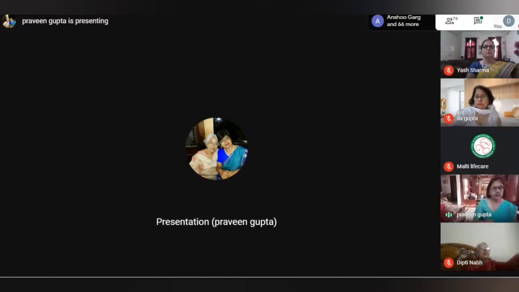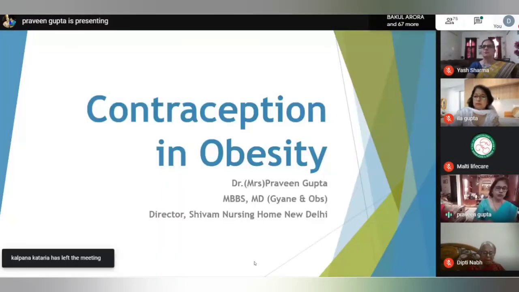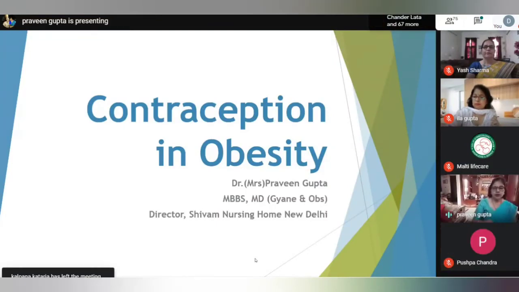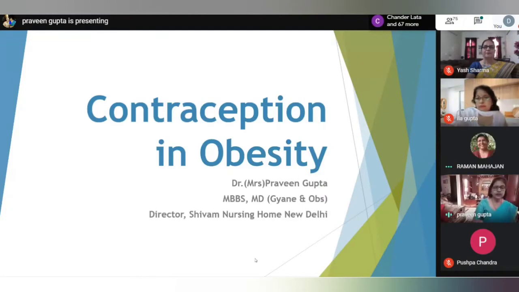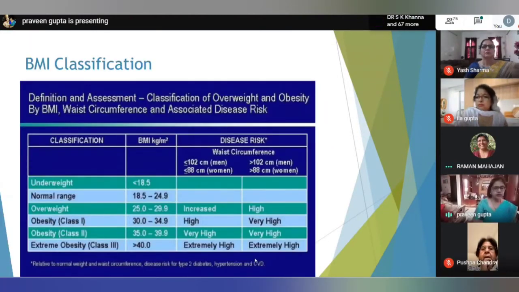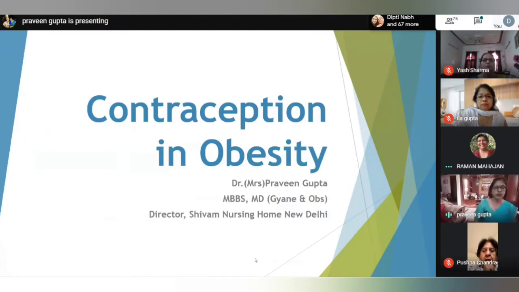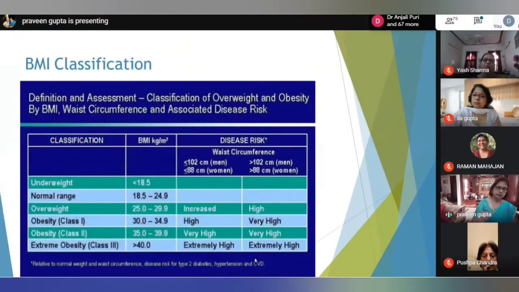My topic is contraception in obesity. Currently, around 63% of women in the world are obese or overweight. Unintended pregnancy is of concern in patients with raised BMI or obesity because it is associated with maternal complications like gestational diabetes, gestational hypertension, preeclampsia, increased rate of cesarean sections and PPH, whereas fetal risks are macrosomia, growth retardation, stillbirths, cardiac anomalies.